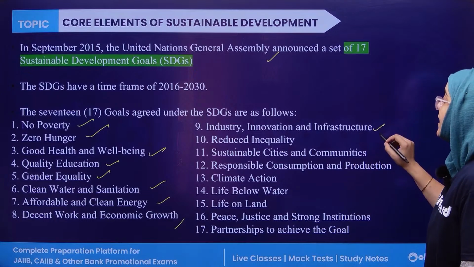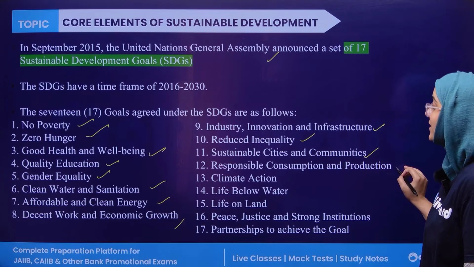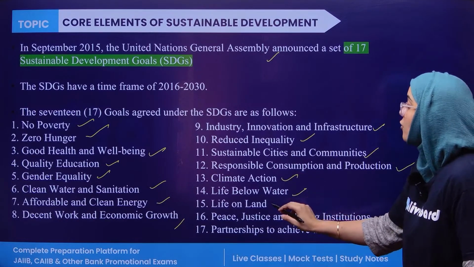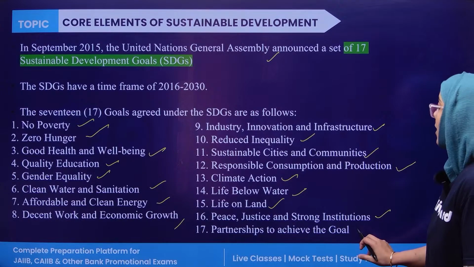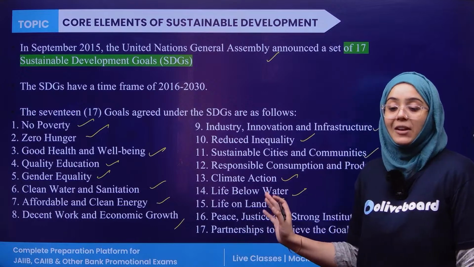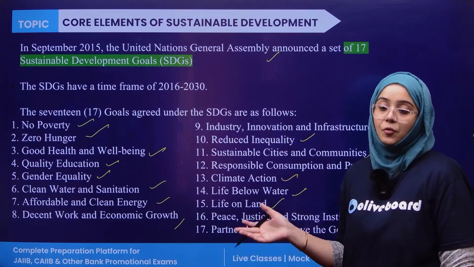There is industry and innovation, reduced inequality, sustainable cities and communities, responsible consumption, climate action, life below water, life on land, peace, justice, and strong institutions, and partnership to achieve the goals. So these are the 17 sustainable goals. These are very important because questions can be asked from here.